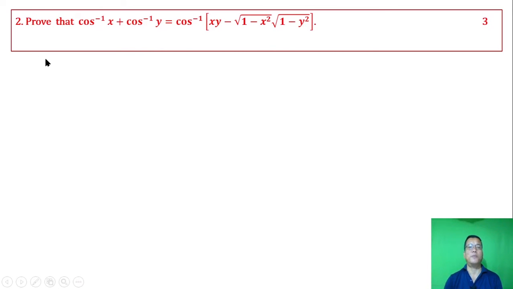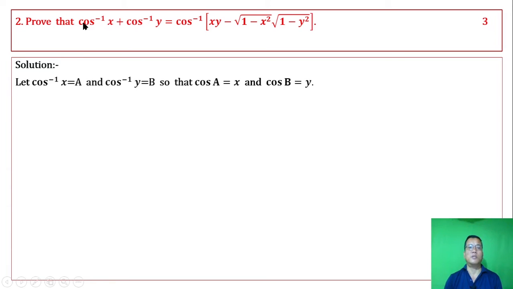Question number 2. Prove that cos inverse x plus cos inverse y equal to cos inverse of xy minus root over 1 minus x square into root over 1 minus y square. 3 marks. Let cos inverse x equal to a and cos inverse y equal to b. Then cos a equal to x and cos b equal to y.